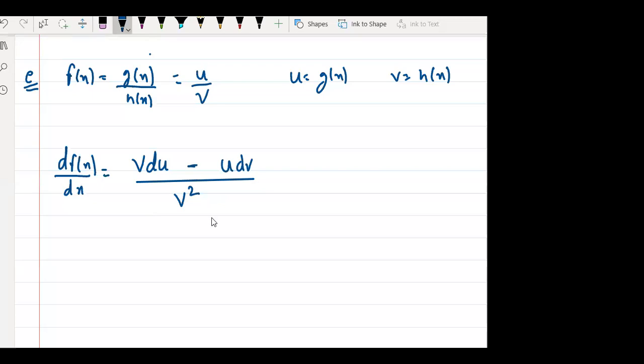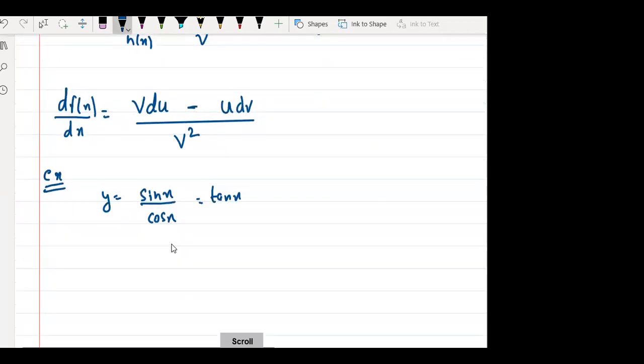Okay, let us see one example. My example is this: y is equal to sin x by cos x. Sin x by cos x is what we call tan x, by the way. So we are deriving the formula for tan x. But tan x is sin x by cos x. We will study trigonometry fully.